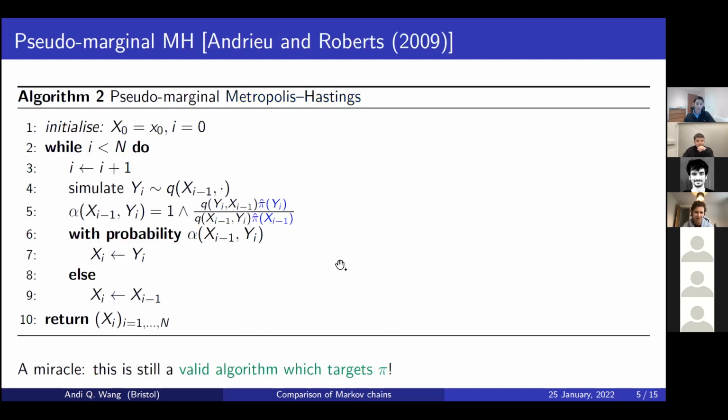And so what you can do then is plug that into your original Metropolis-Hastings, because remember the original pi of y and pi of x you couldn't evaluate, but you can just use your unbiased estimator instead. And the miracle of pseudo-marginal Metropolis-Hastings is that if you just run this algorithm where you've replaced pi with pi hat, it is still a valid scheme that targets pi. So the inference you'll do using this algorithm will still be valid in the end. And I really think it is quite a miraculous result. The way you prove this is just by considering an augmented state space, which contains all the randomness you need to generate these pi hats. And I'll come back to that a bit later.